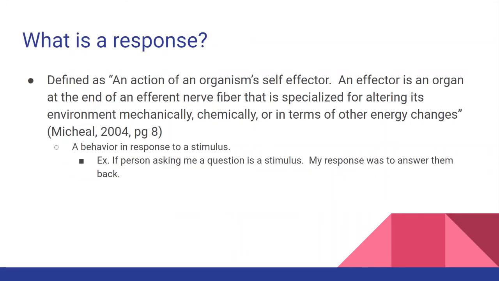So now that we know what a behavior is, we're going to talk about what a response is. A response is defined as an action of an organism's effector. An effector is an organ at the end of an efferent nerve fiber that is specialized for altering its environment mechanically, chemically, or in terms of other energy changes. That fancy definition just means a behavior is in response to a stimulus. For example, if a person is asking me a question and that's the stimulus, my response would be to answer them back.